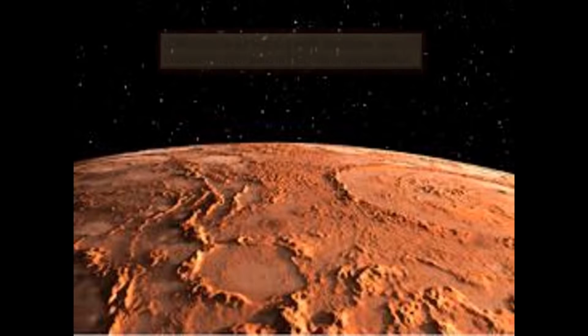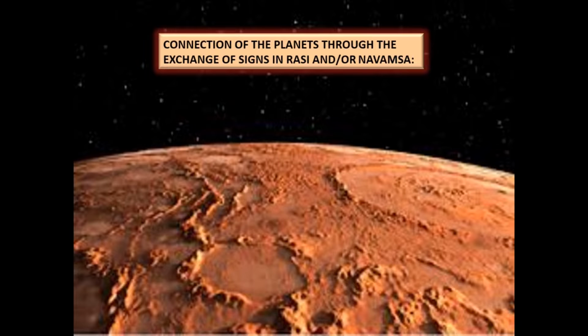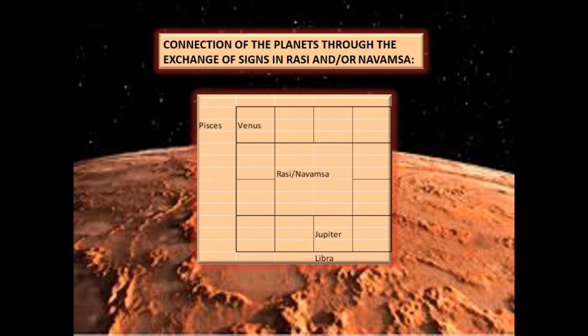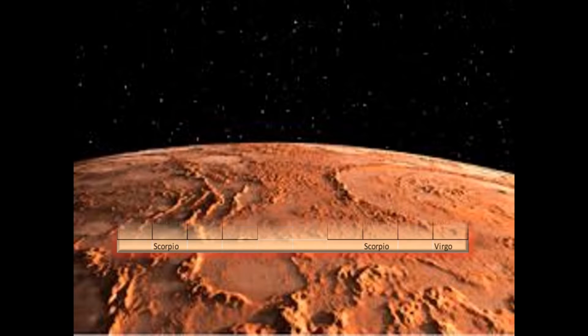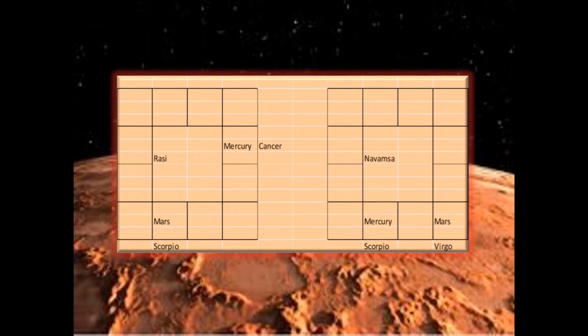The next case is the connection of the planets through the exchange of signs in Rasi and in Navamsa. In this example, we see that Venus is in the sign of Jupiter and Jupiter is in the sign of Venus. So the planets are connected through an exchange of signs, which can occur both in the main birth chart and in Navamsa chart. In this example, Mercury and Mars are not connected in the main birth chart, but they are connected in the Navamsa chart through an exchange of signs. Mercury is in the sign of Mars and Mars is in the sign of Mercury.